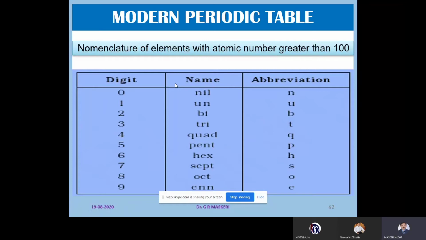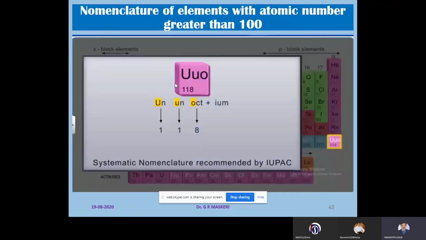If 1, un; 2, bi; 3, tri; 4, quad; 5, pent; 6, hex; 7, sept; 8, oct; and 9, enn. These abbreviations put together give the temporary symbol of the element, and the roots together with the suffix ium give the name.